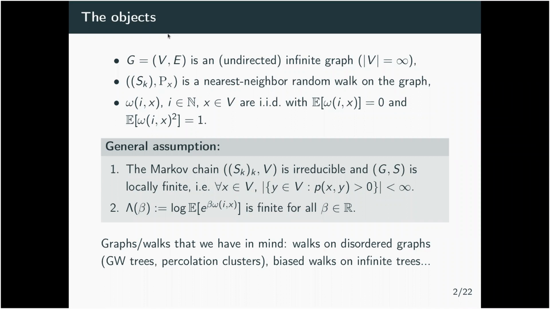So what graph do we have in mind? Mostly I have in mind graphs that have a kind of disorder in them, so random graphs such as Galton-Watson trees and percolation clusters. But we will also consider more general types of graphs to try to understand different phenomena. Particularly, we'll spend some time on biased walks on Galton-Watson trees or infinite trees.